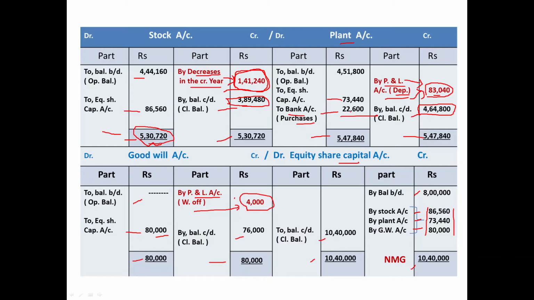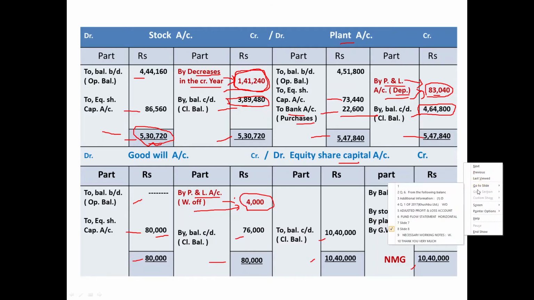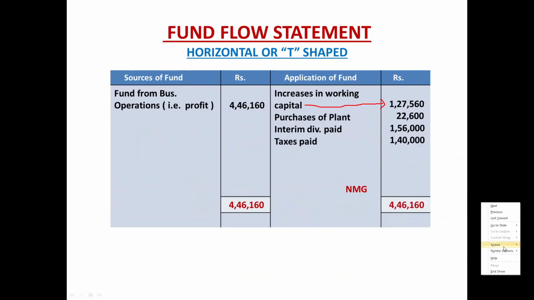So two items from this account, one item from goodwill account. While nothing is there in the equity share capital account that can affect our process of FFS. Let us report it. Fund flow statement first. Purchases of plant 22,600.